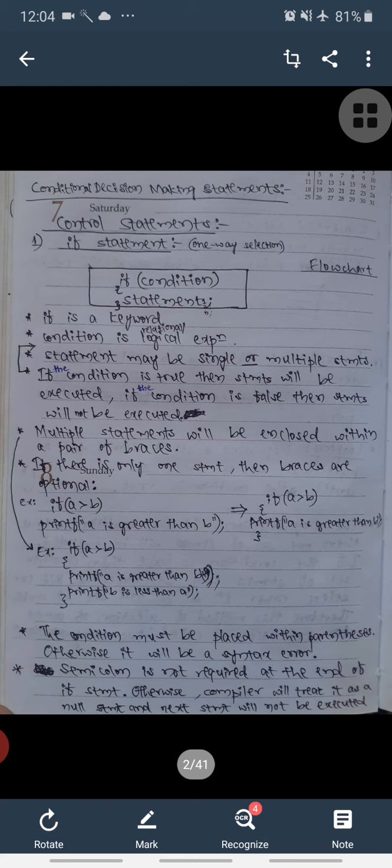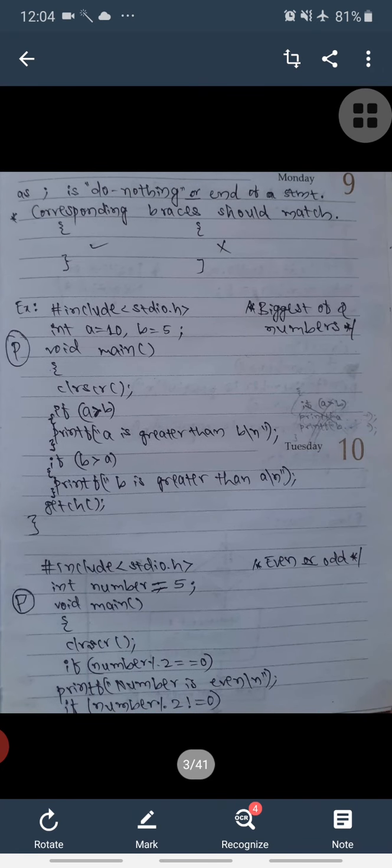A semicolon is not required at the end of the if statement, otherwise the compiler will treat it as a null statement and the next statement will not be executed, as a semicolon does nothing. The meaning of a semicolon is do nothing, or it is the end of a statement. Okay, and the corresponding braces should match here. If you are using an open brace, the closing brace also should be a brace only. The closing brace should not be a square bracket.